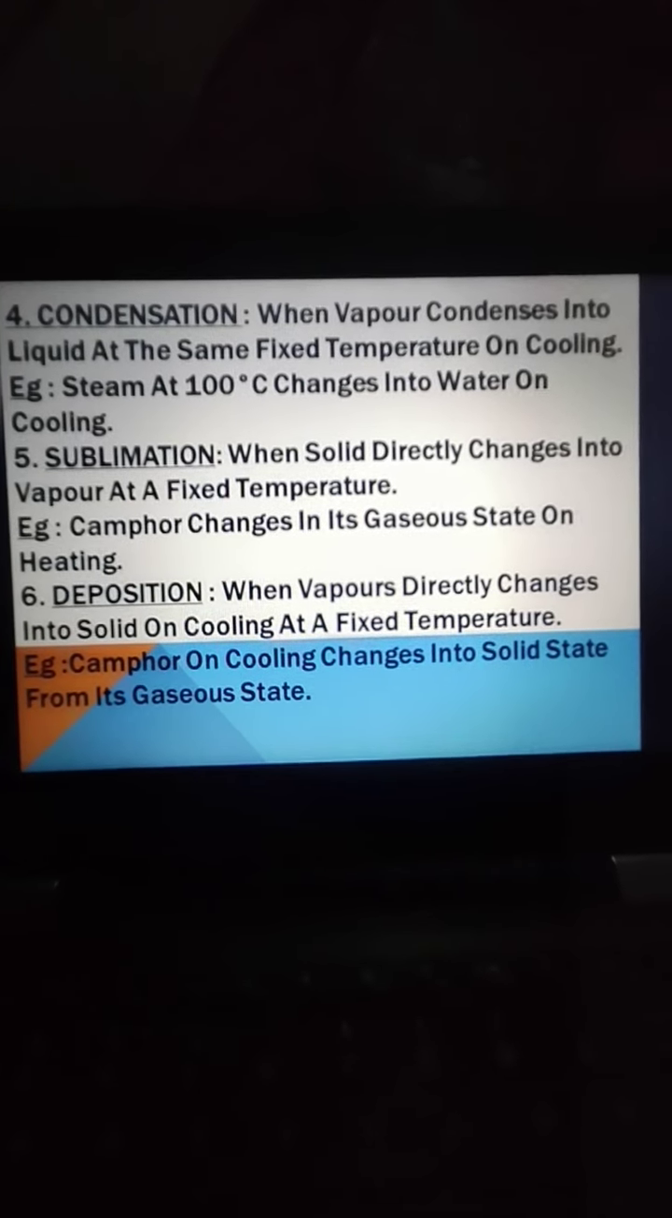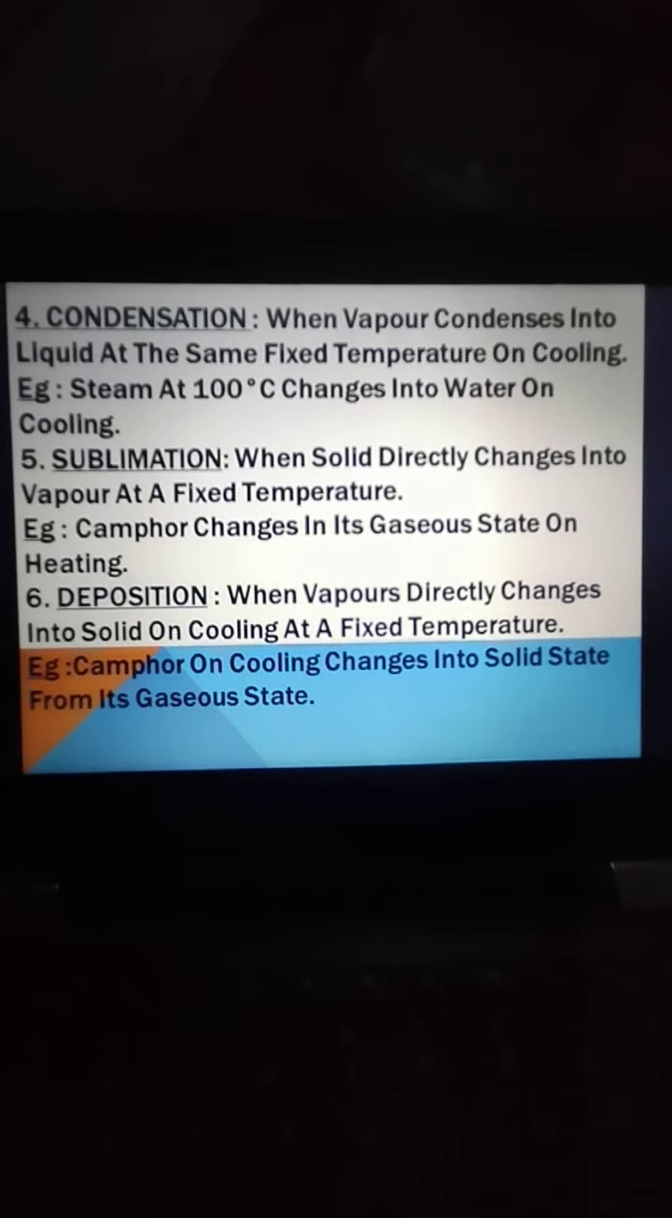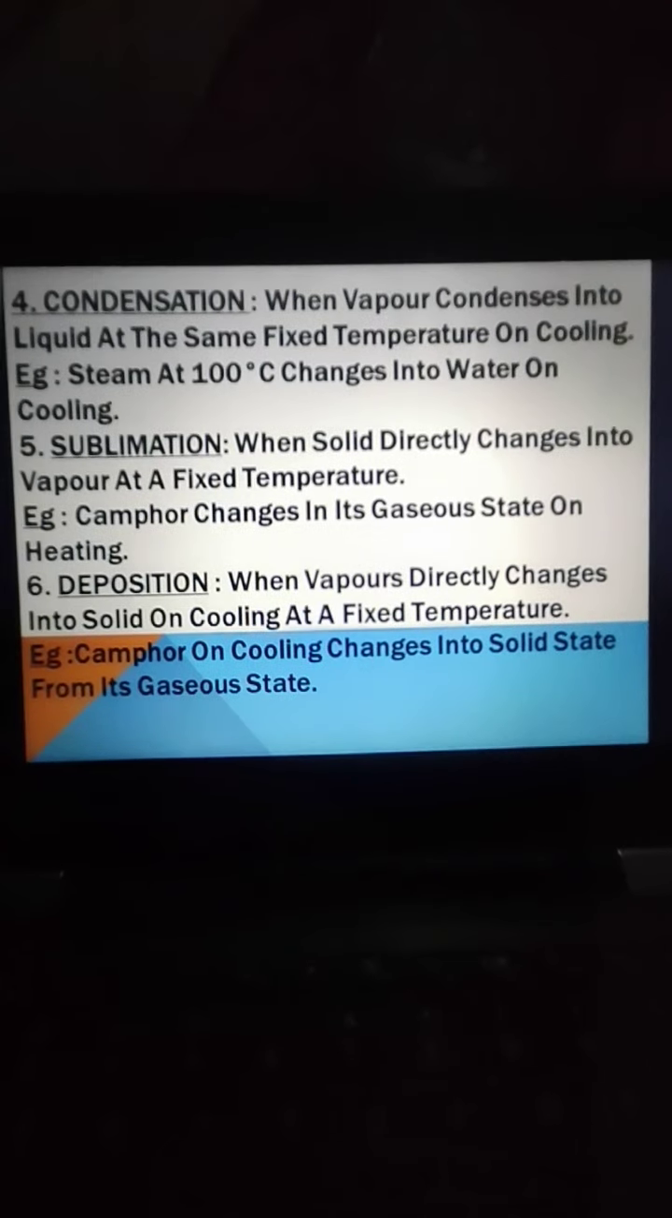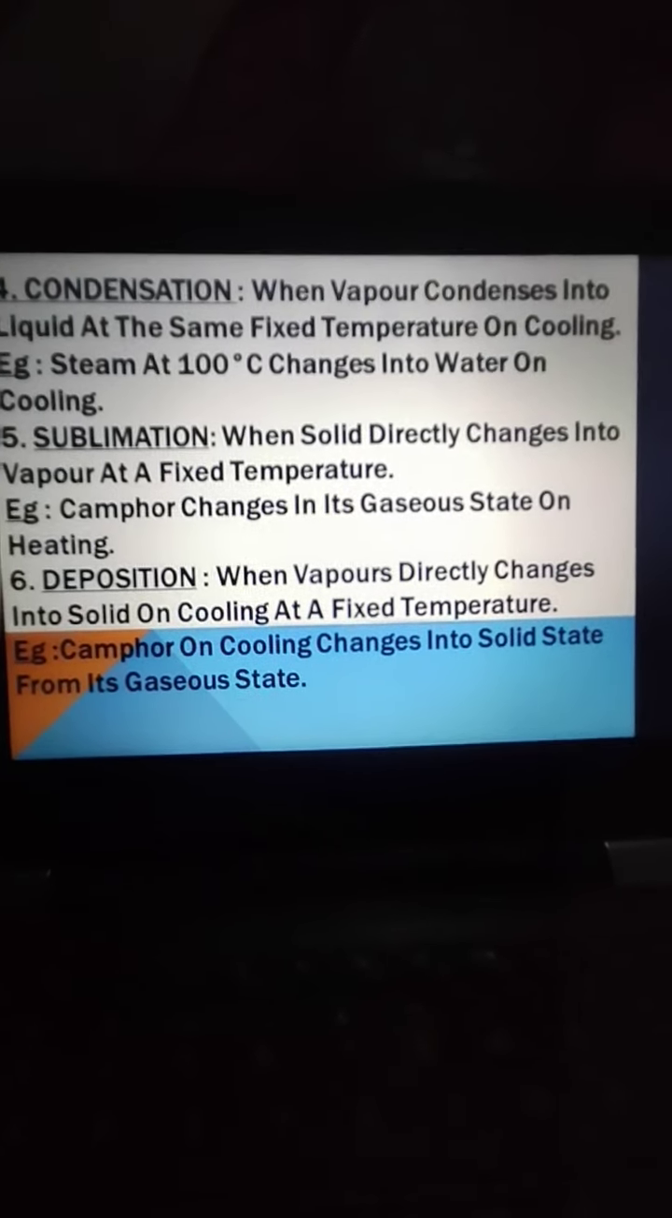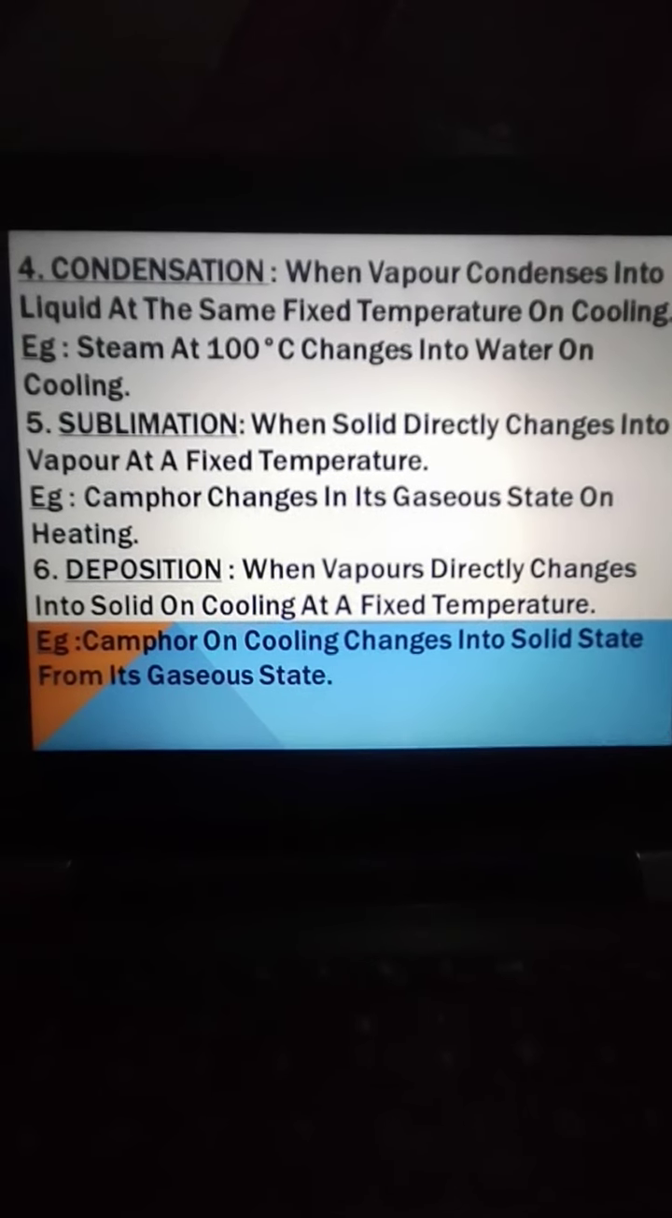Next is sublimation. It is the process when a solid directly changes into vapor state without going into the liquid state at a fixed temperature on heating. The example is camphor, which changes into gaseous state on heating.